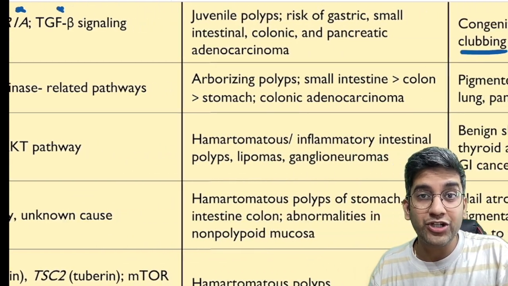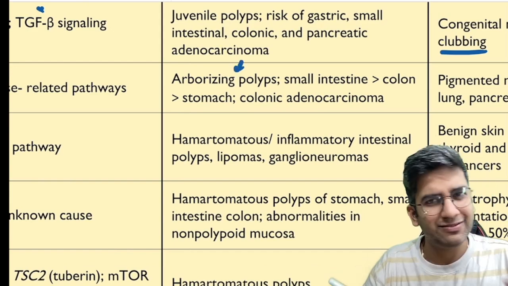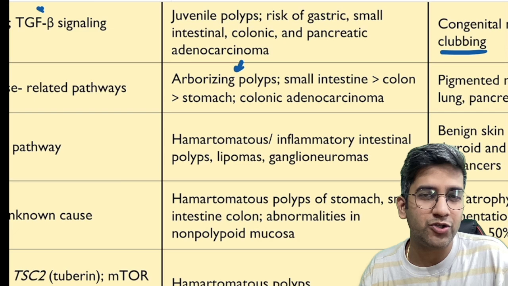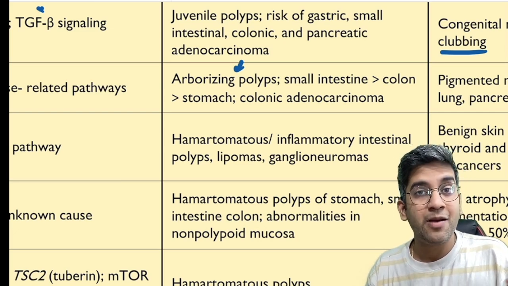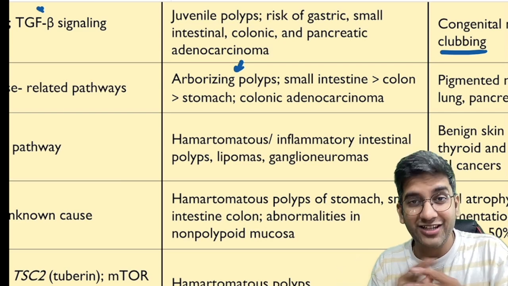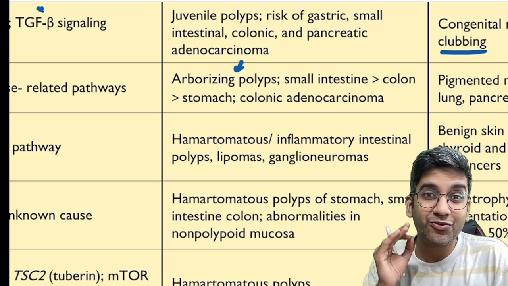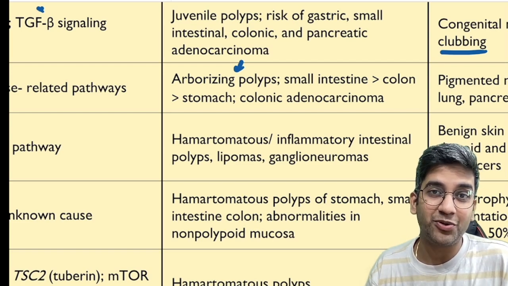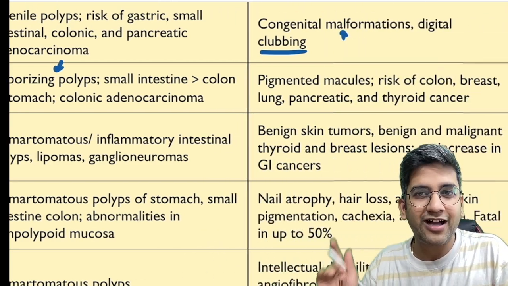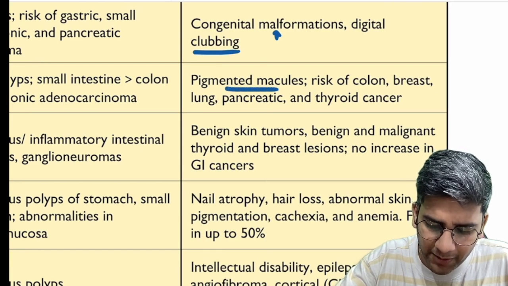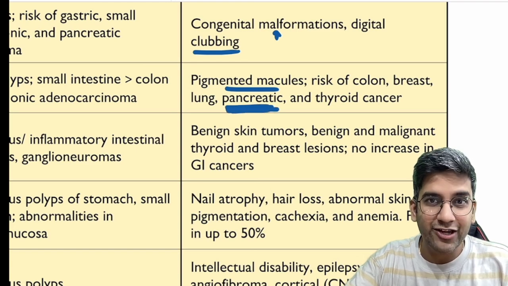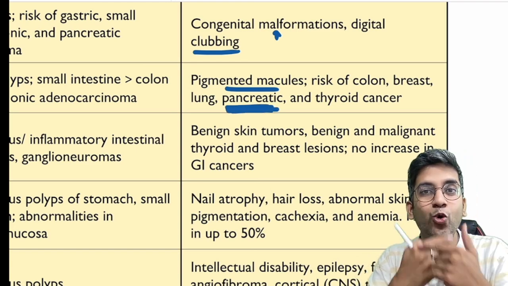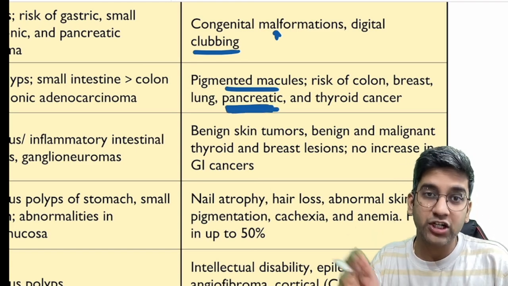One important thing you should never forget: arborizing polyps are the classical hallmark of Peutz-Jeghers polyposis, and one of the important cancers is pancreatic cancer. Pancreatic cancer and Peutz-Jeghers go together like this. The risk is about 50 to 100 times the risk of pancreatic cancer. And obviously, you will definitely remember the other extra-intestinal manifestations. Pigmented macules will be there, right? Like I said, pancreatic cancer is very, very important. The oral pigmentation is the classical finding of Peutz-Jeghers syndrome, right?